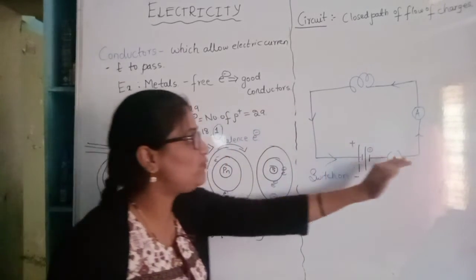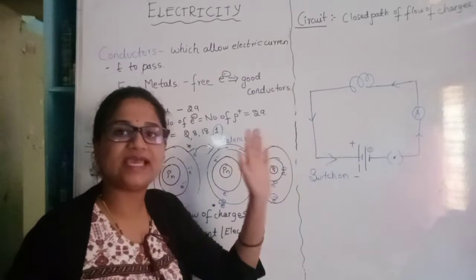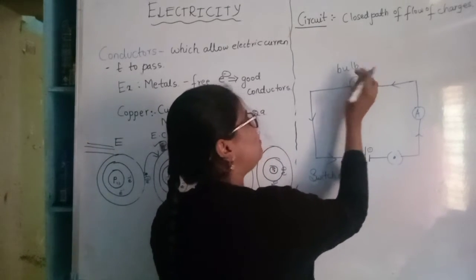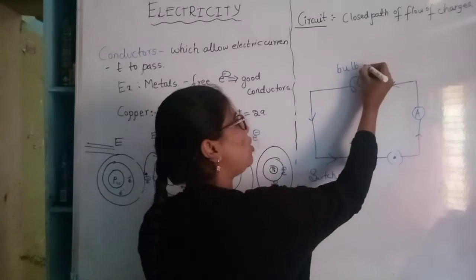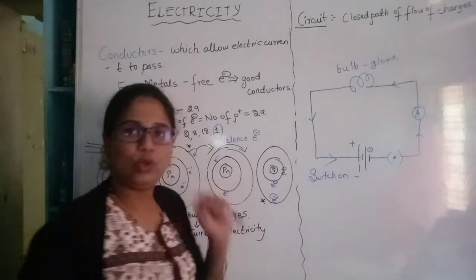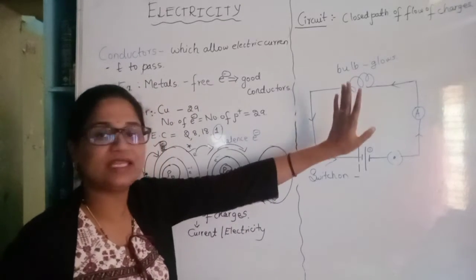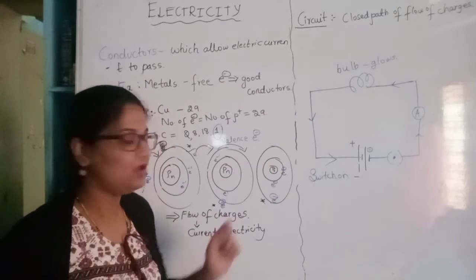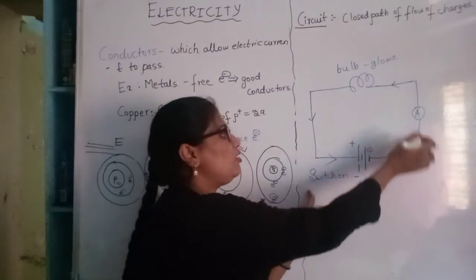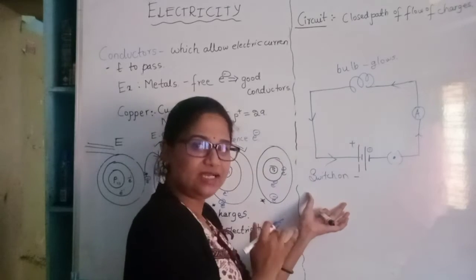This flow of electrons produces electric current, and the bulb glows. Now the bulb is glowing. This is a representation of a bulb. Now what happens when the switch is on? The flow of electrons is continuous.